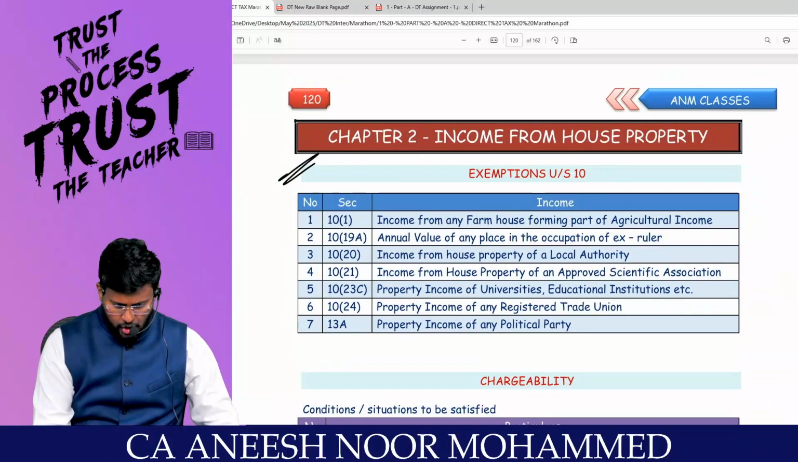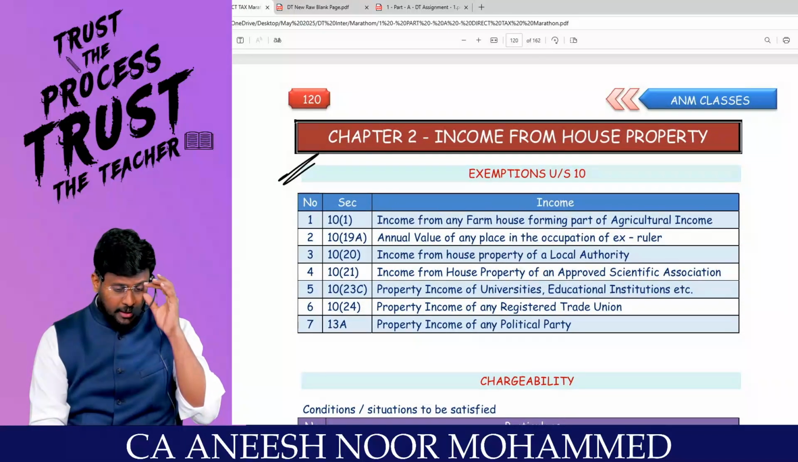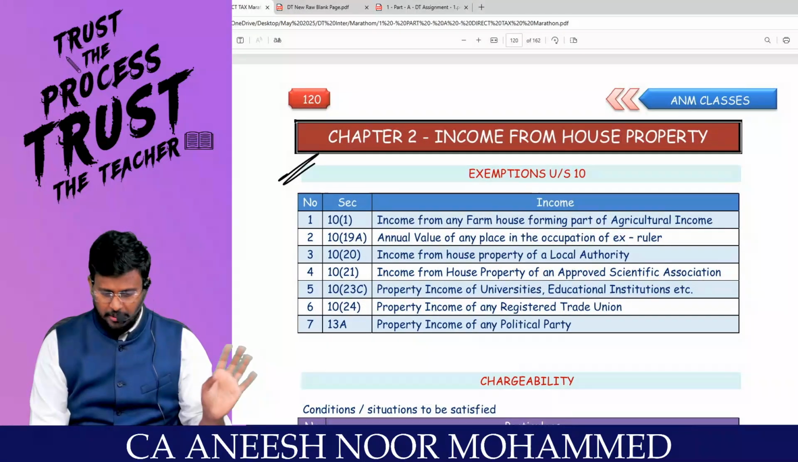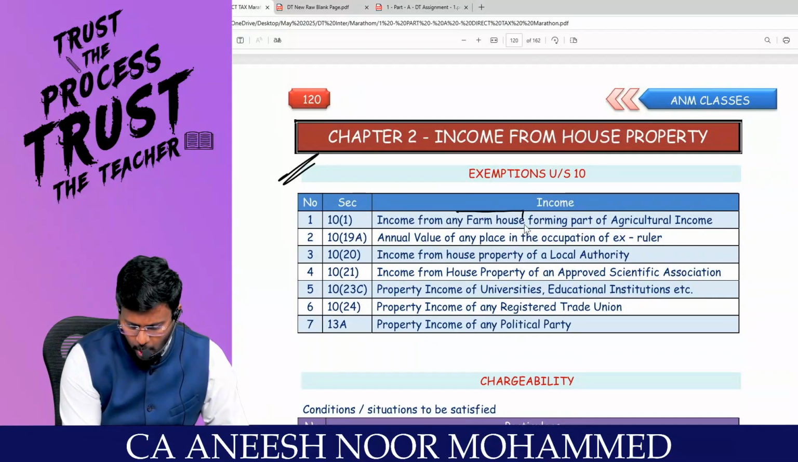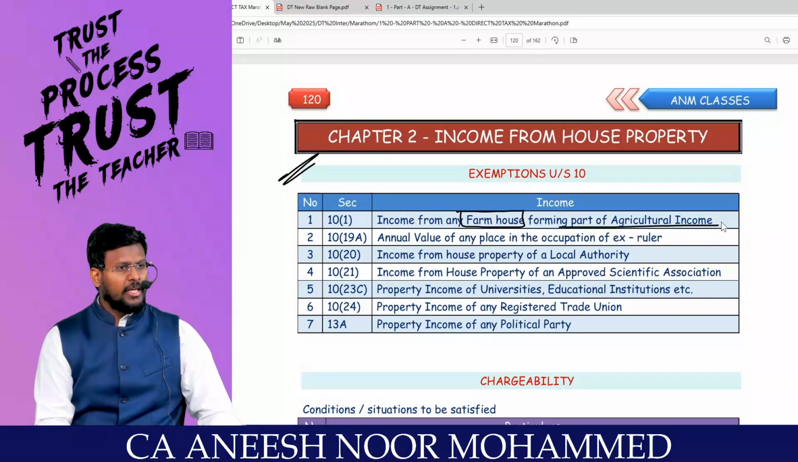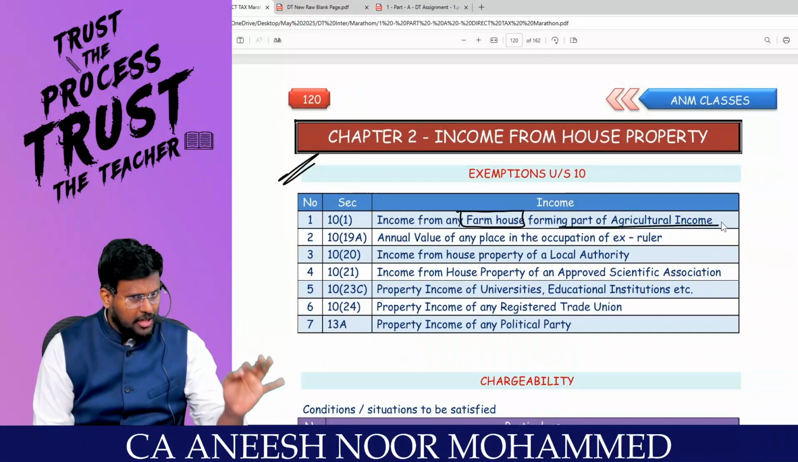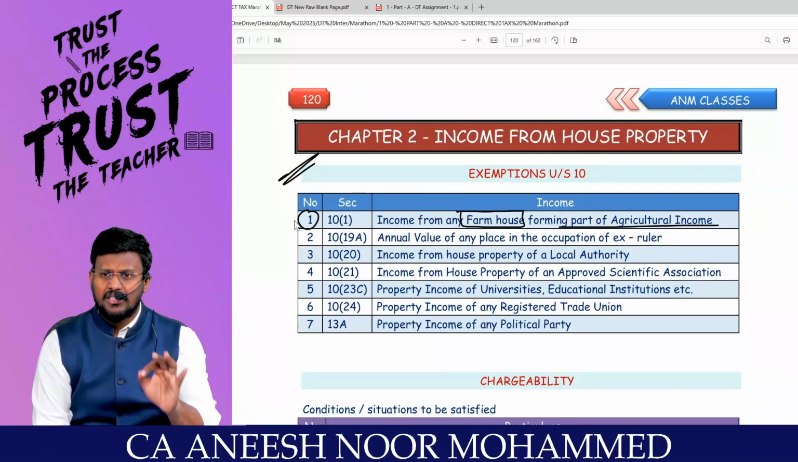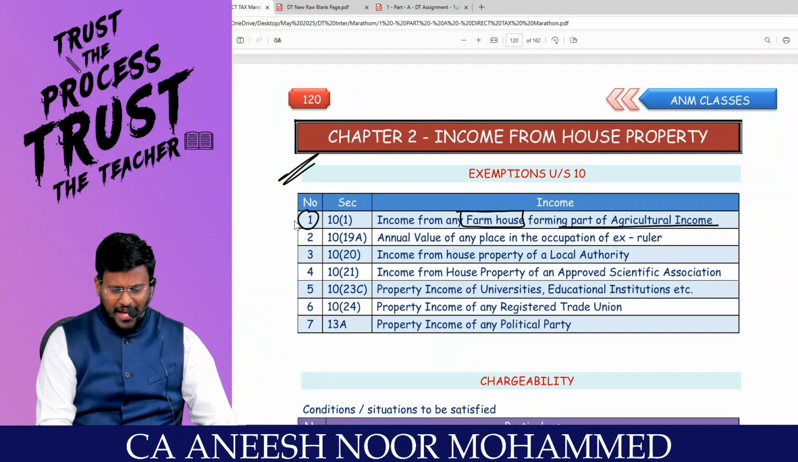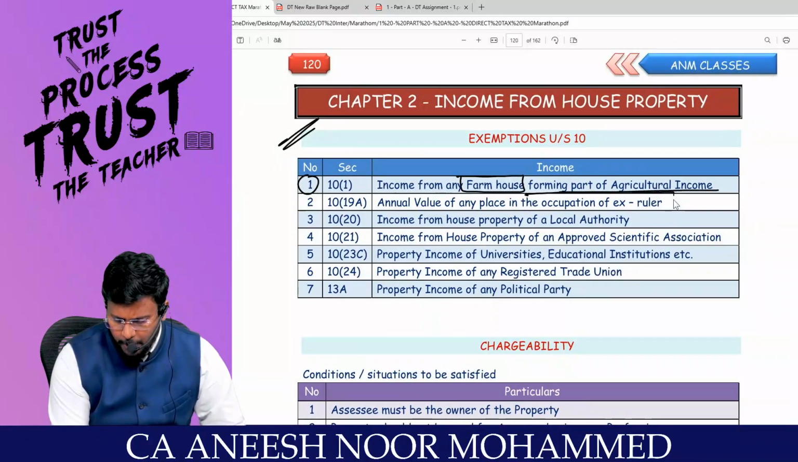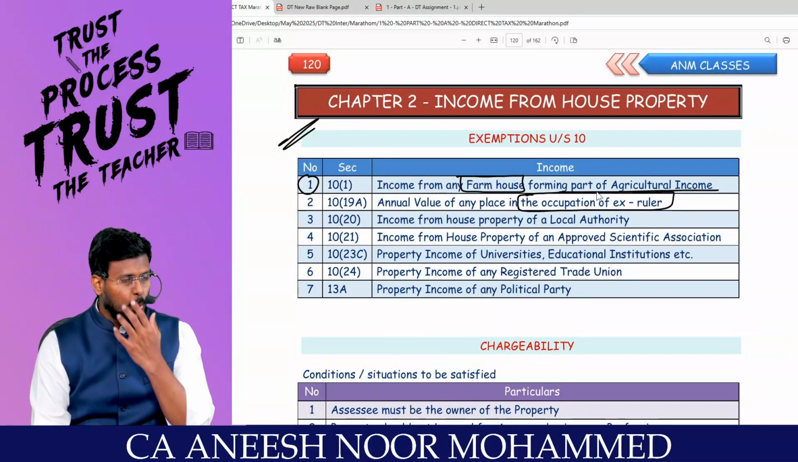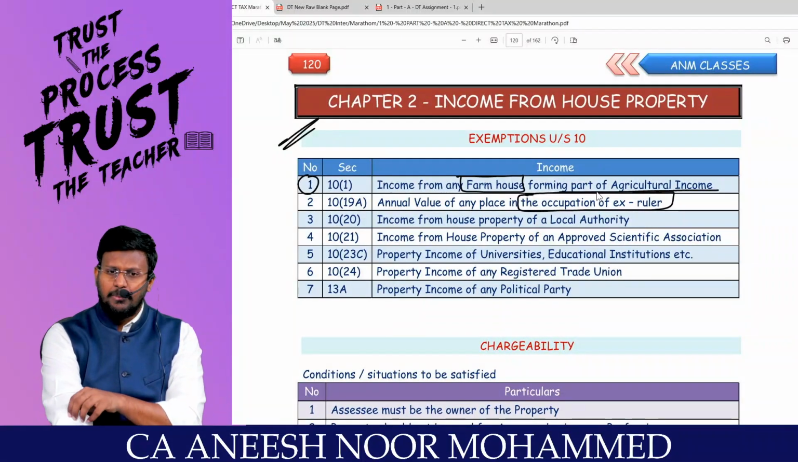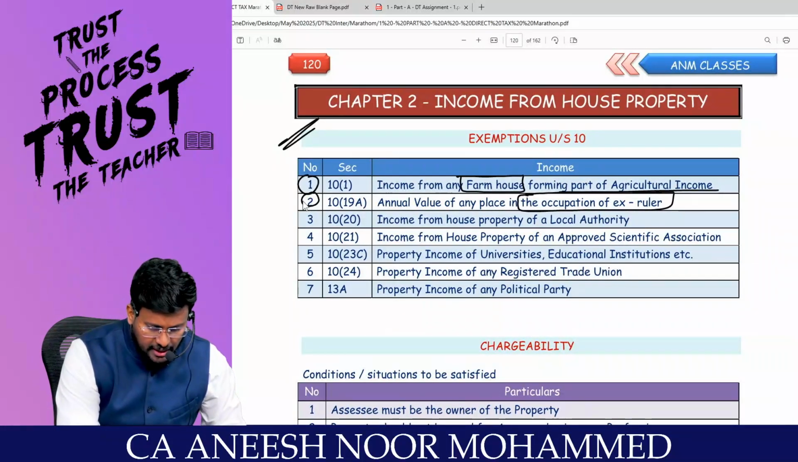The same way, the chapter income from house property is saying that if you are having income for these people, then it is fully exempted. For example, income from any farmhouse, farming part of agriculture income. If you are having any income from house property from the farmhouse, it is fully exempted under section 10(1), because in India, agriculture income is fully exempted. Next one, annual value of any place in occupation of an ex-ruler, like a king or someone, whose place you are letting out and getting some rental income, that is fully exempted under section 10(19A).